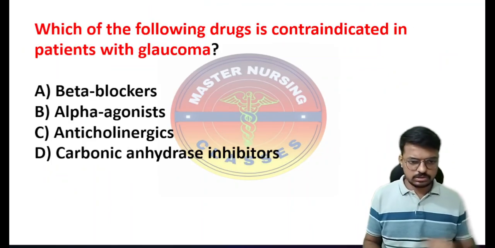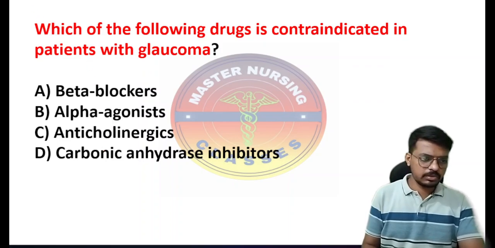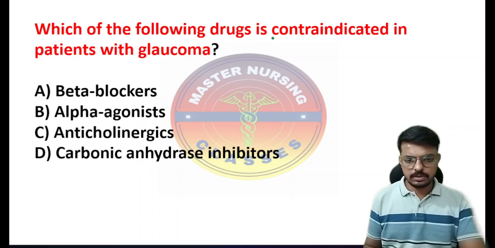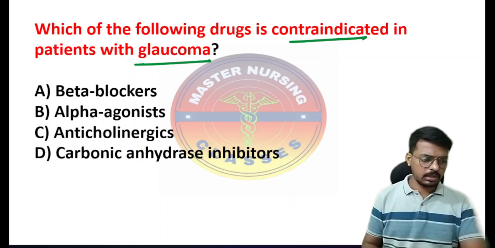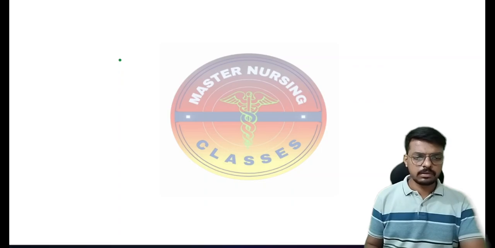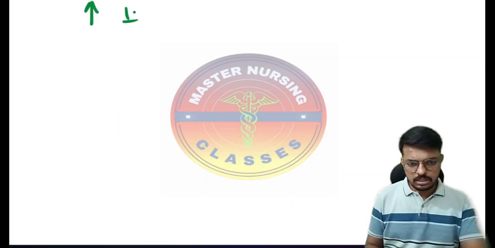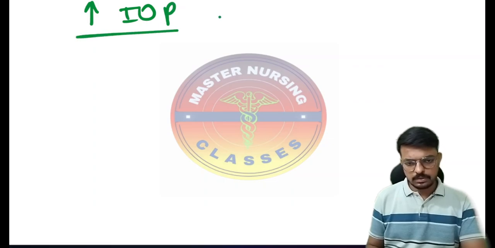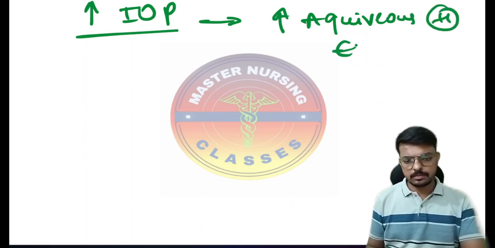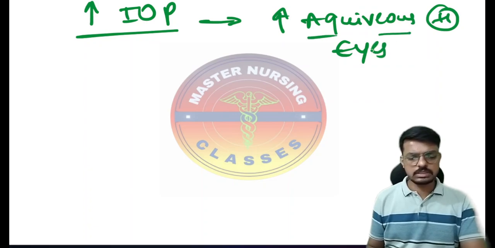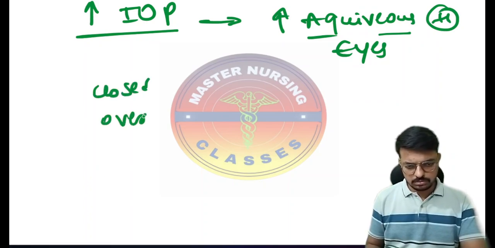So here is the next question, a simple and important one. Which of the following drugs is contraindicated in glaucoma? First of all, what is glaucoma? Glaucoma is a condition where there is increased intraocular pressure because of increased aqueous humor fluid in the eye. It increases because of a closed angle or overproduction.